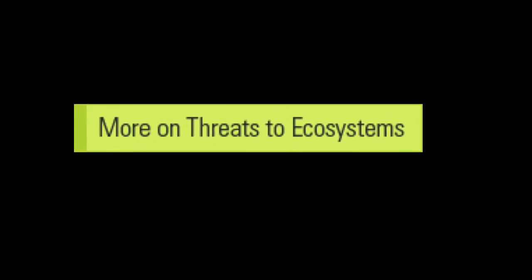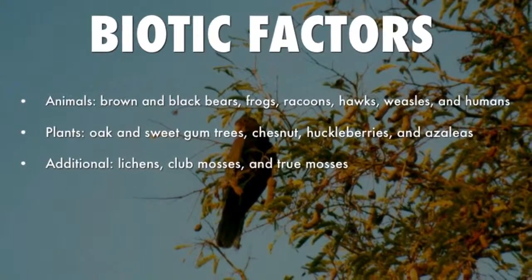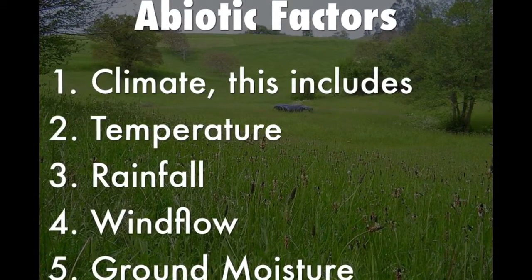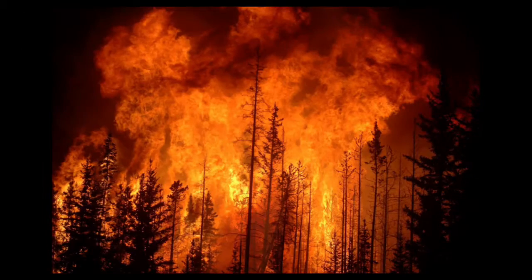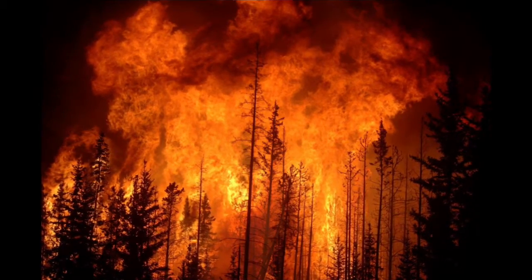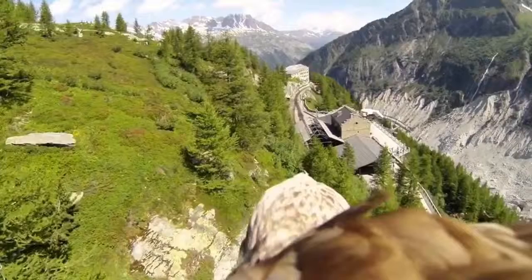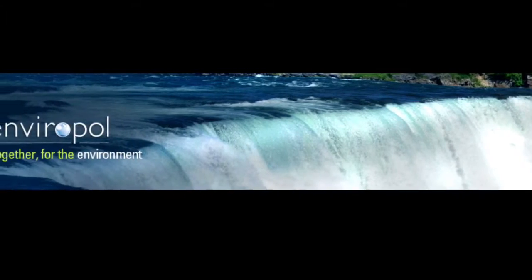Anytime a stranger or external factor such as a rise in temperature is introduced to an ecosystem, it can be disastrous. There are also many other threats to ecosystems. Usually, biotic members of an ecosystem together with their abiotic factors depend on each other. This means the absence of one member or one abiotic factor can affect all parties of the ecosystem. Unfortunately, ecosystems have been disrupted or even destroyed by natural disasters such as fires, floods, storms, and volcanic eruptions. Human activities have also contributed to the disturbance of many ecosystems and biomes.